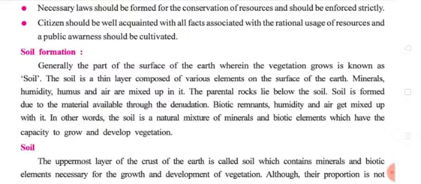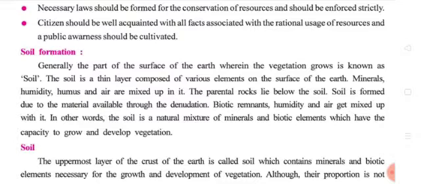The parental rock lies below the soil. Soil is formed due to the material available through denudation. Denudation, what is the meaning of denudation? Denudation means take away. Biotic remnants, humidity and air get mixed up within. In other words, the soil is a natural mixture of mineral and biotic elements which have the capacity to grow